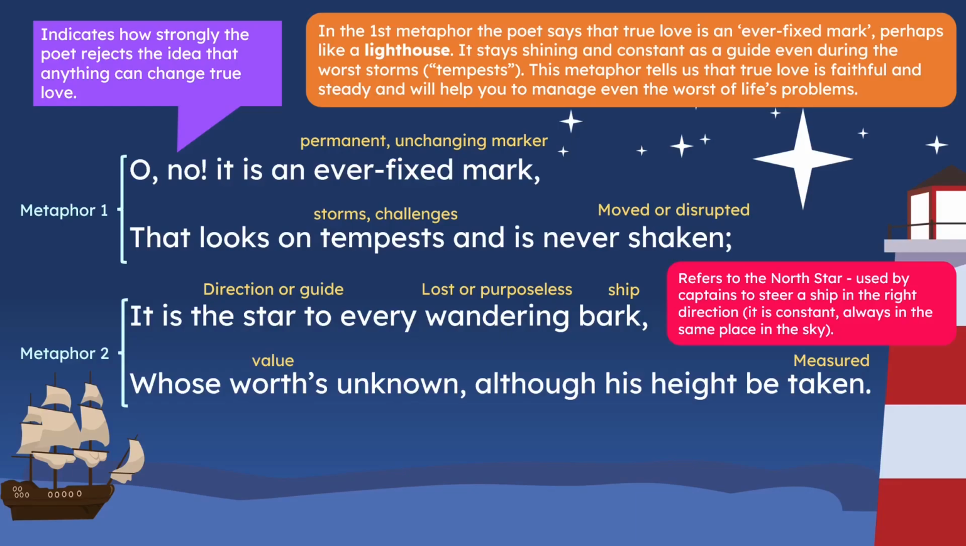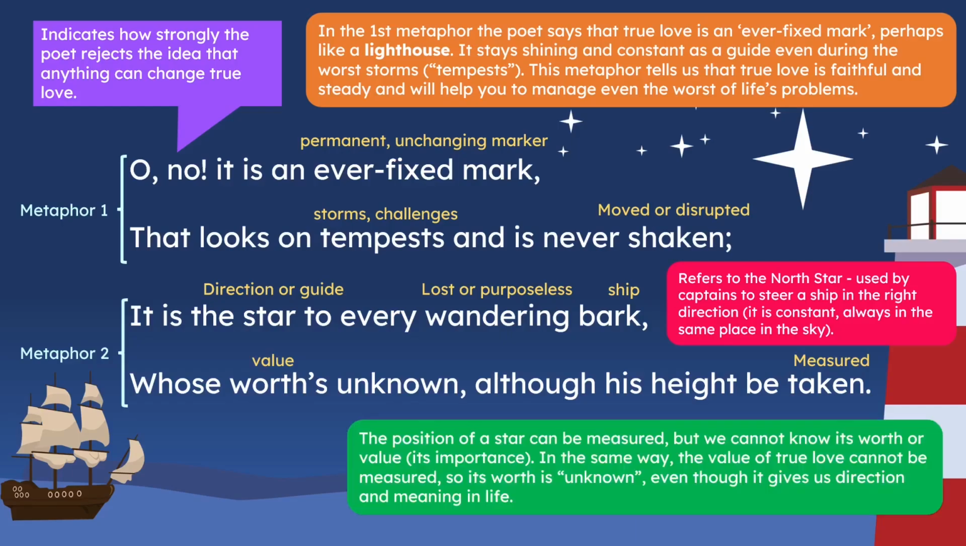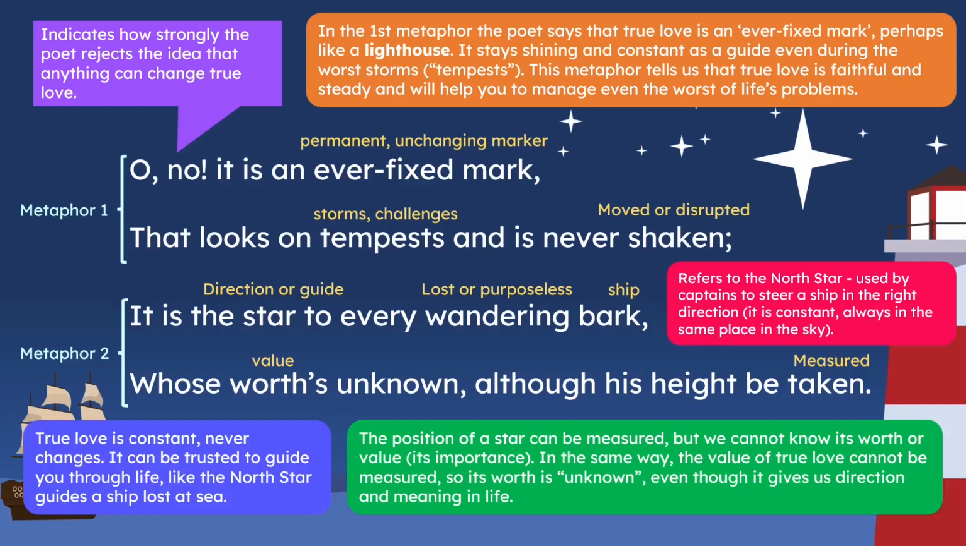In the next line, whose worth's unknown, although his height be taken. So here we can see that the position of a star can be measured. We know how high it is, how far away it is, but we cannot know its worth or its value. We can't measure how important it is, what its value is. So in the same way, the value of true love cannot be measured. We can't measure how important or how valuable true love is. So its worth is unknown, even though it gives us direction and meaning in life. True love is constant, it never changes. It can be trusted to guide you through life, like the North Star guides a ship that is lost at sea.